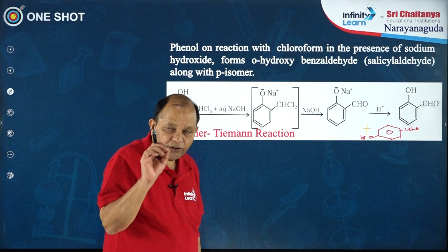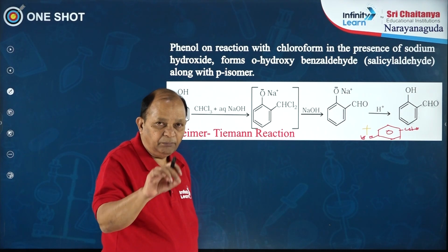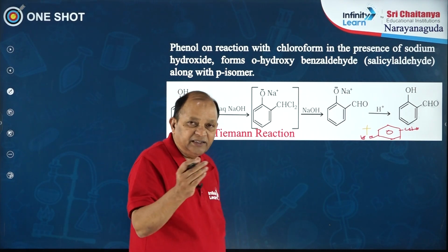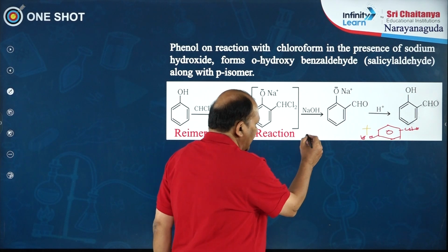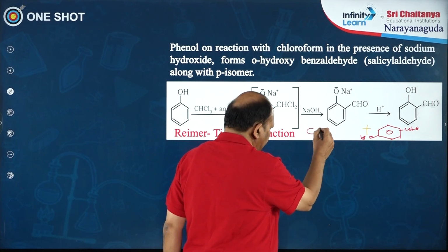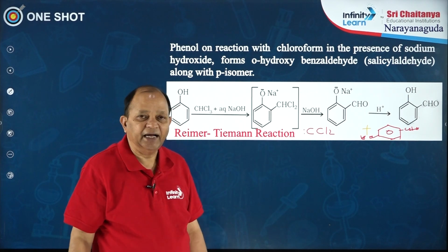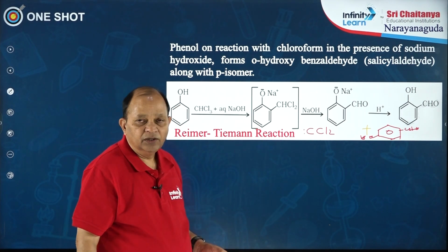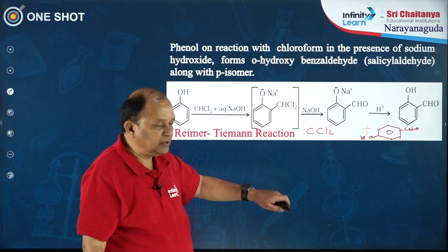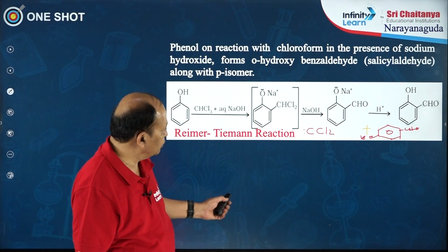It is important for you to note that the reactive intermediate in this particular reaction, or the electrophile, is dichlorocarbene, that is CCl2. This dichlorocarbene is the reactive intermediate that is formed during the course of reaction, which acts as the electrophile.